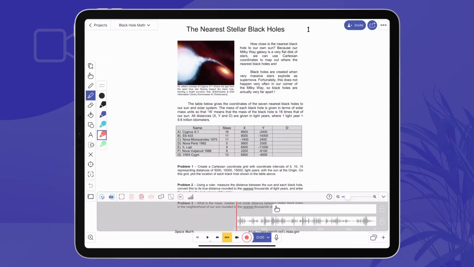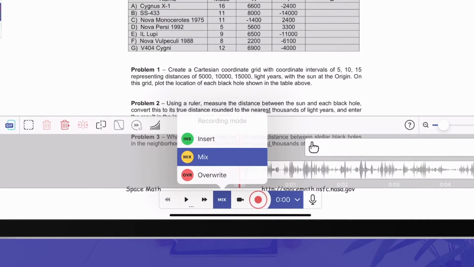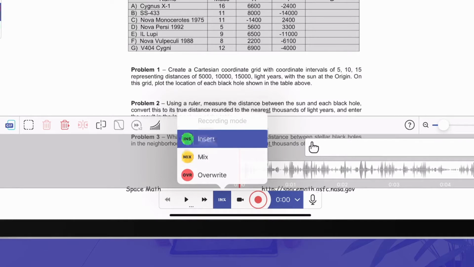of that video. Make a mistake? No problem. Our 3 flexible recording modes, mix, insert, and overwrite, allow you to go back and extend, edit, or cut your video however you need, so you don't have to deal with the stress of trying to nail everything